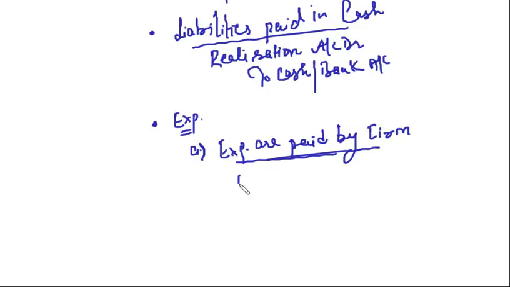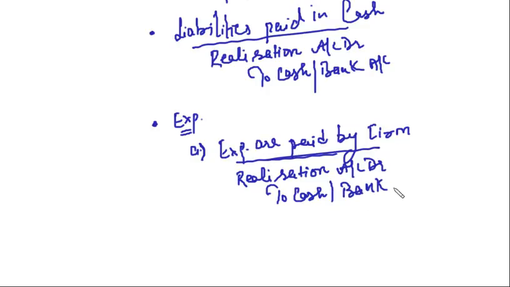What is the journal entry? Simply we say realization account debit to cash or bank account, isn't it? This we have discussed already.